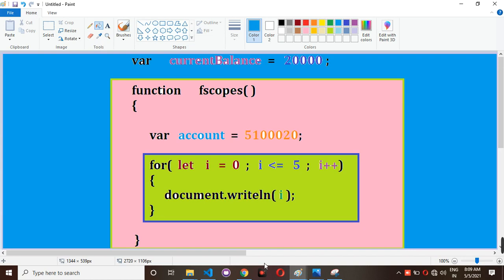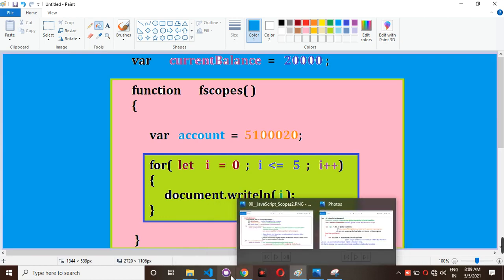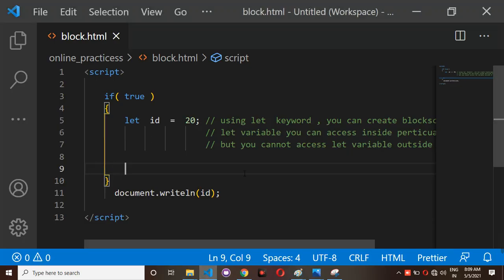Then we have one more keyword called const. Using the const keyword you can create constant variables. For example, here I have const, which is one of the keywords. For example, PAN card number is equal to ABCD 2233 yes, I have given. So what is the use of const? Const is one of the keywords. Using the const keyword you can create constant variables.